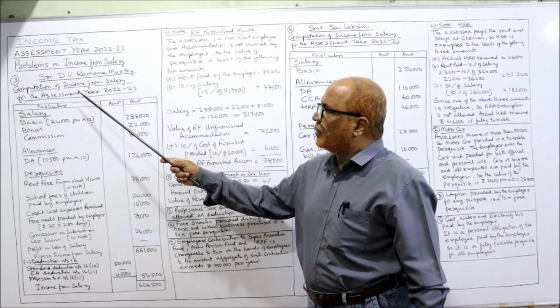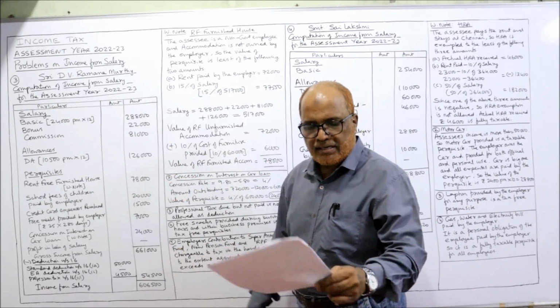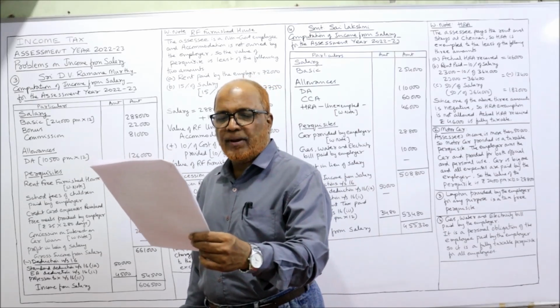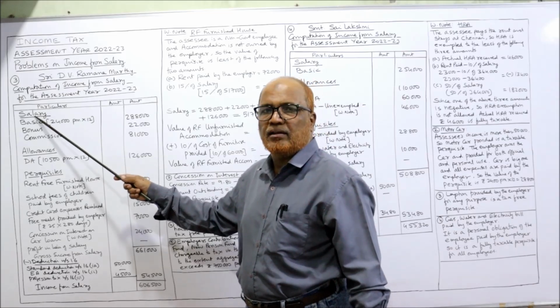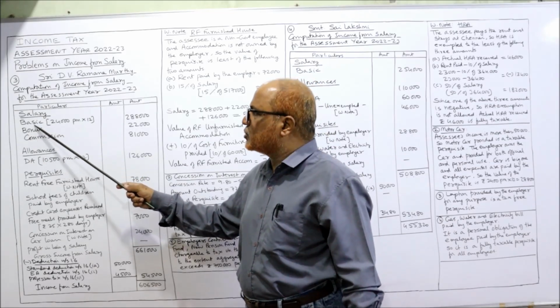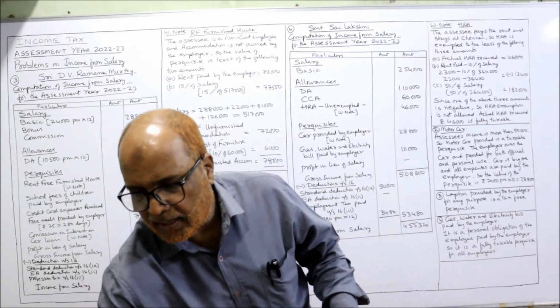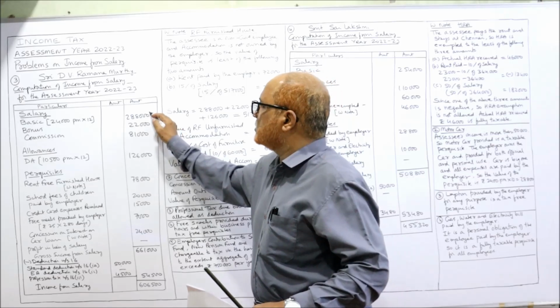Sri D.V. Ramana Murthy, computation of income from salary for the assessment year 22-23. Basic salary. Now, see here. Compute income from salary. Basic pay 24,000 per month. So first of all, we'll take the salary. Under salary, we'll take basic 24,000 per month into 12, 2,88,000. So one item we have completed, the basic salary 2,88,000.